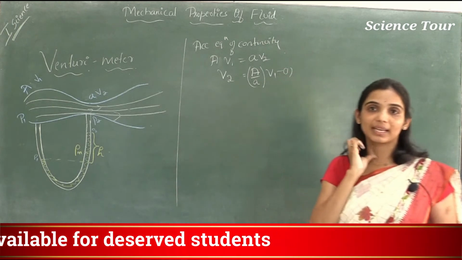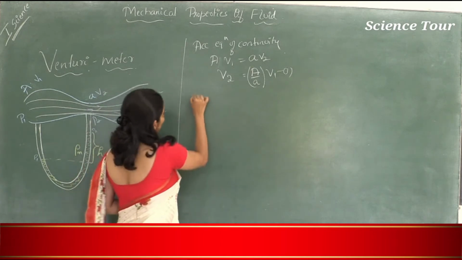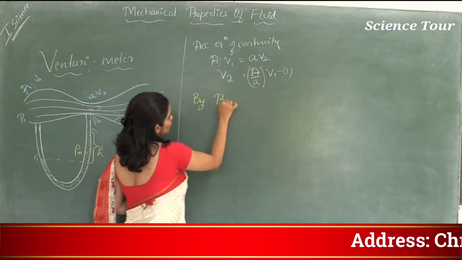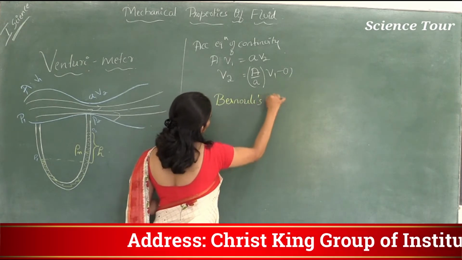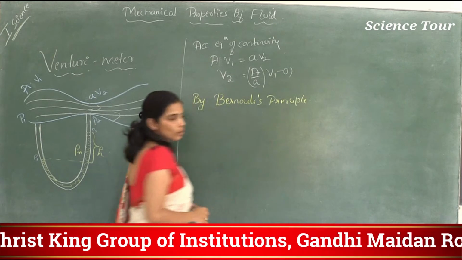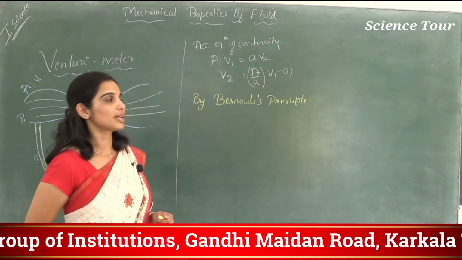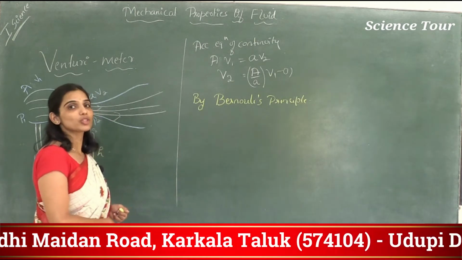Now apply Bernoulli's principle here. What is Bernoulli's principle? Pressure energy plus kinetic energy per unit volume plus potential energy per unit volume is constant.